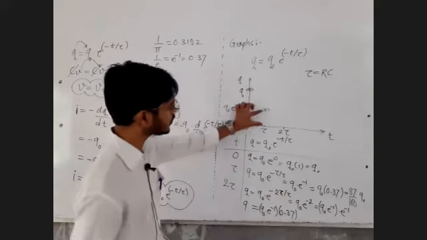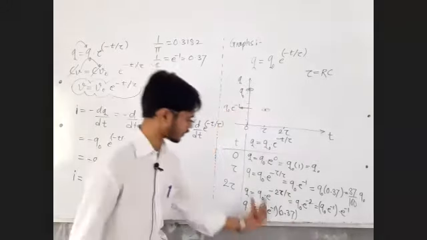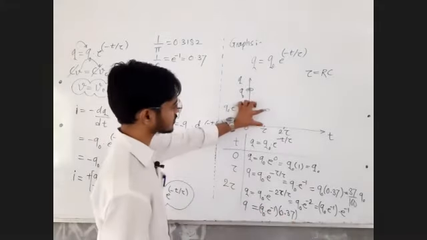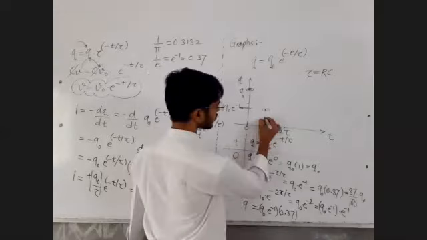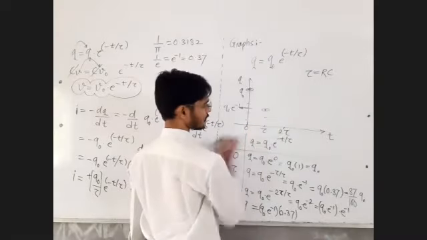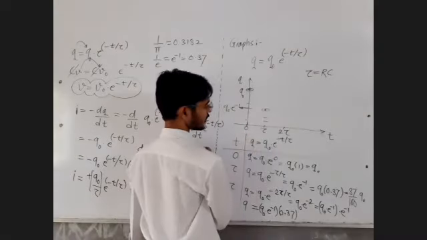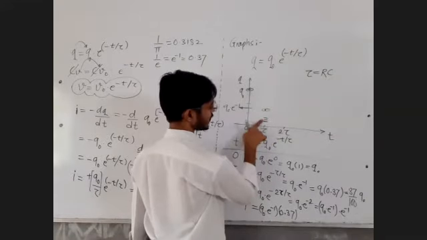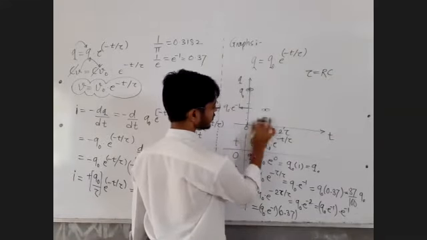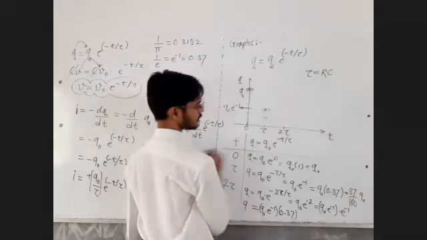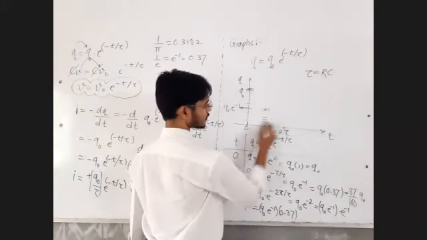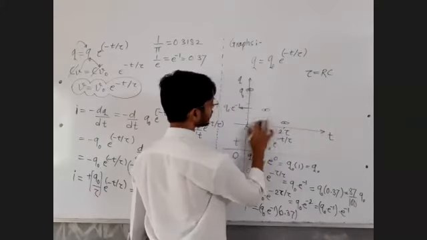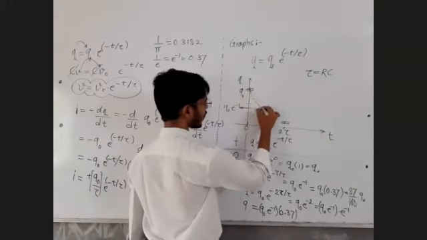Okay. So this value q0 e raised to minus 1, its 37%. How will you find 37% of this? 50% is half, 25% is half of half, and in the middle you will be having 37.5%. Once again 50%, 25%, 37.5%. So that's the value I get. And the procedure goes on and on.